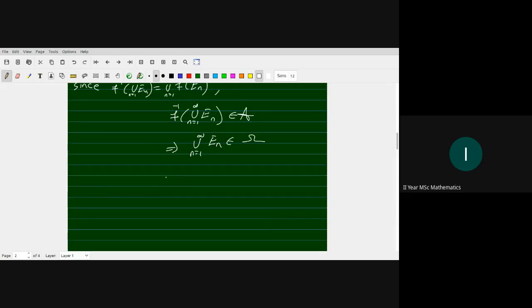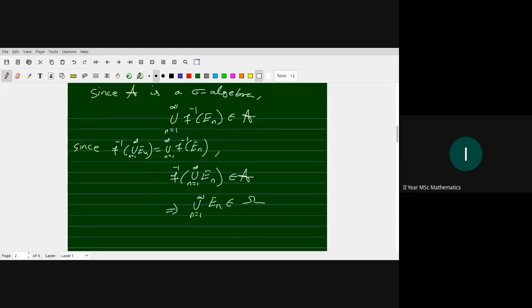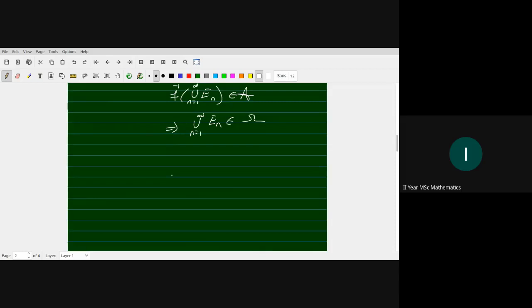So countably many elements of omega have their union in omega, therefore omega is a sigma algebra.